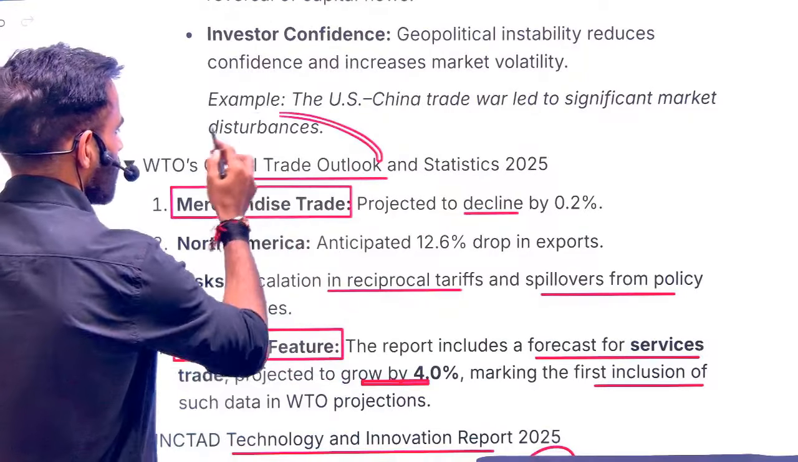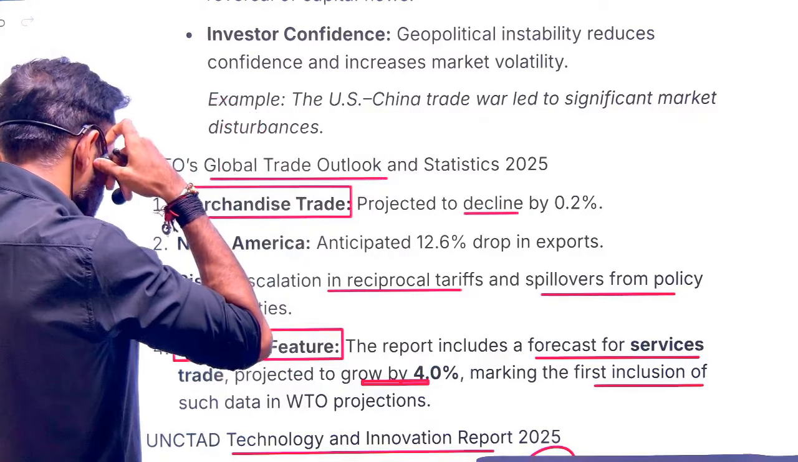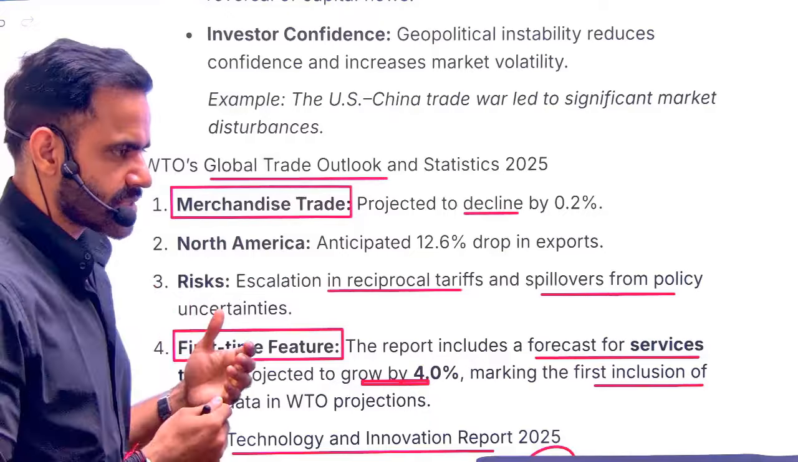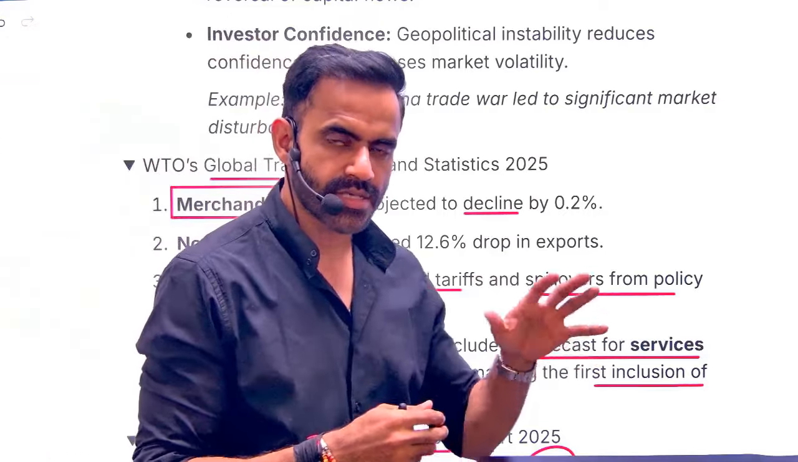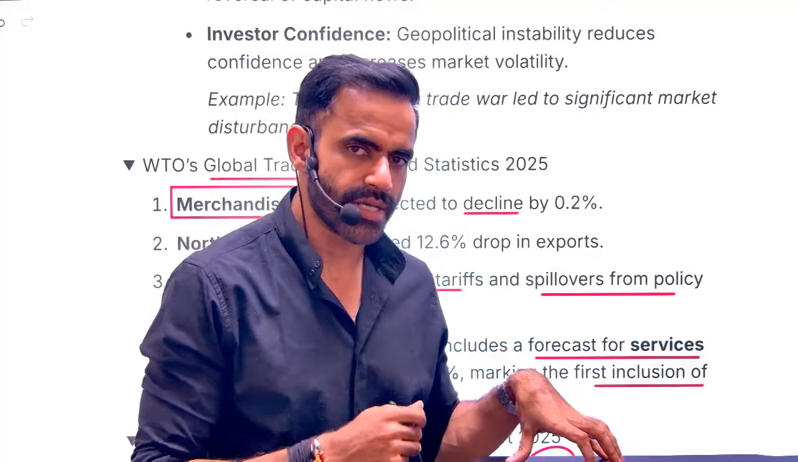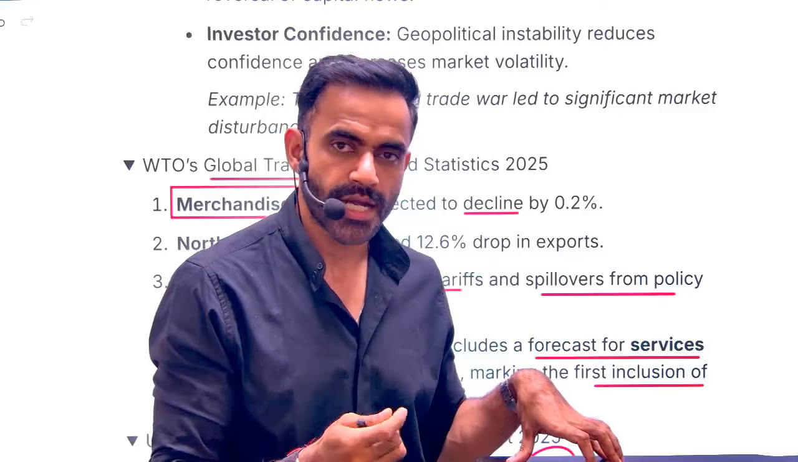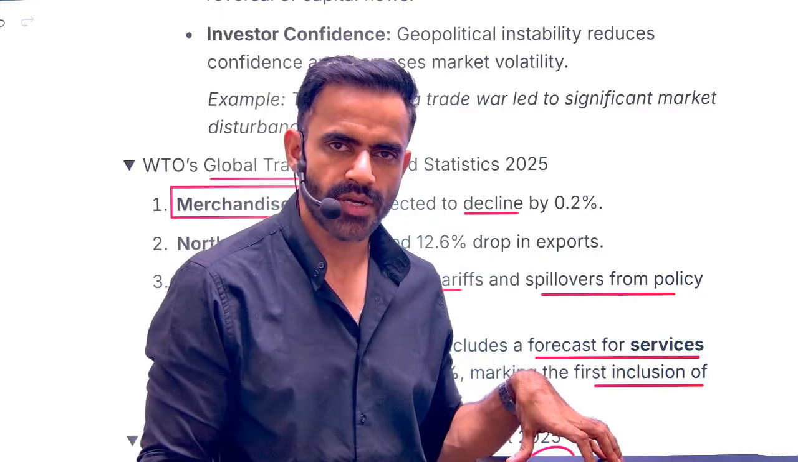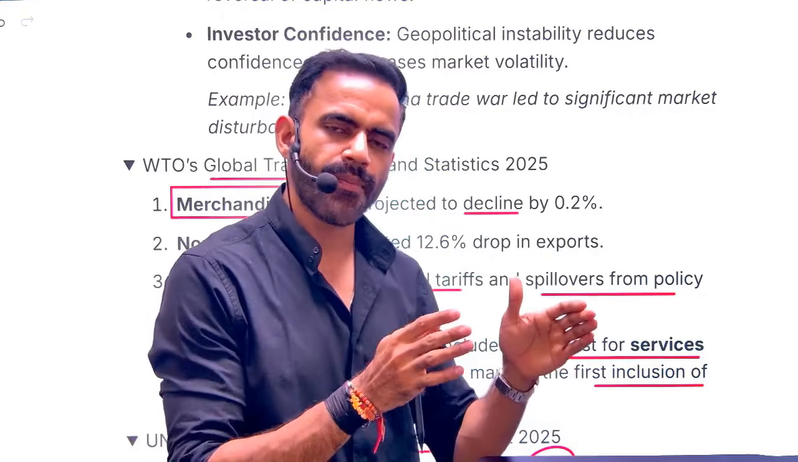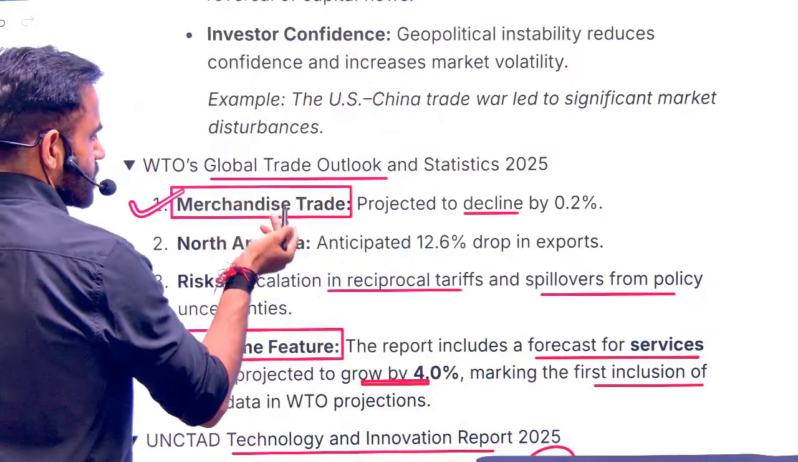Next is related to the global trade outlook. This is by the World Trade Organization, or WTO. WTO is important because it was set up in 1995, and in 2025 it completed 30 years. Plus, because of the Trump administration, there is a deadlock in the dispute settlement body of WTO, especially in the appellate body.